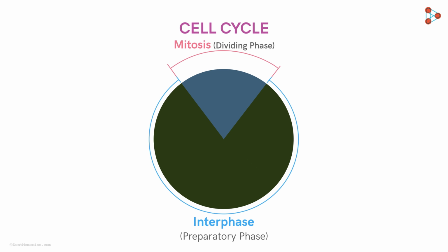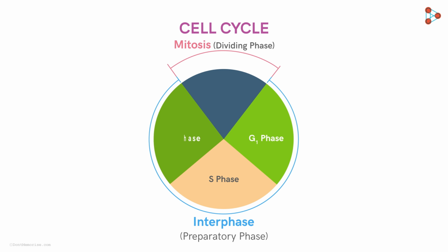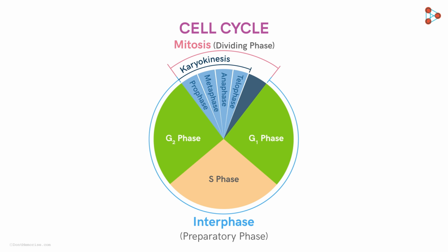That's right. The G1, S and the G2 phases were included in the interphase. Prophase, Metaphase, Anaphase and Telophase were the phases of the karyokinesis, a part of the dividing M phase. This is then followed by cytokinesis, which results in the division of the cytoplasm. Let's have a quick revision of all these phases.